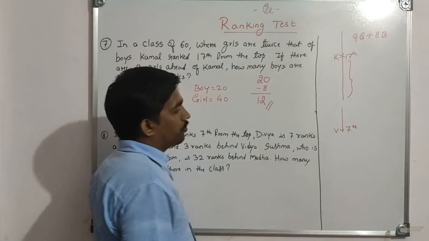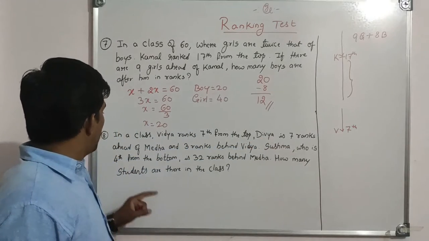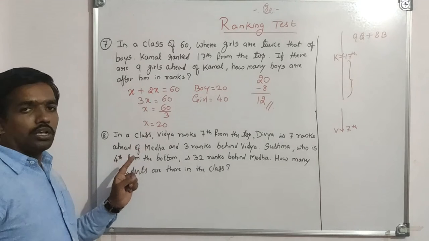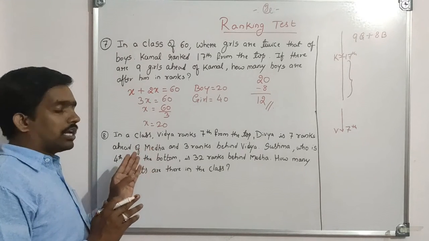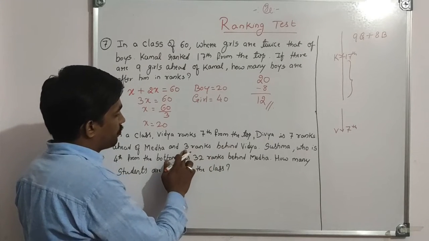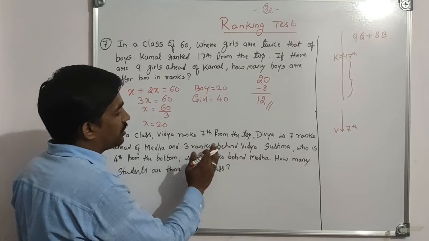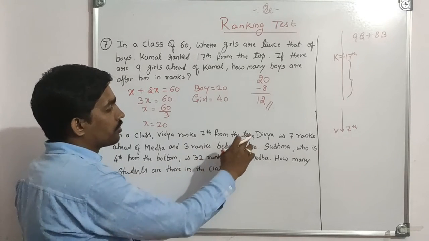Vidya is 7th from the top, and Divya is 7 ranks ahead of Megha. We don't know Megha's rank now, so let us skip this sentence and come to the next.